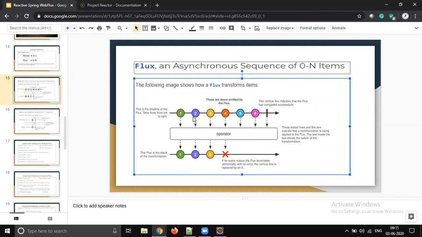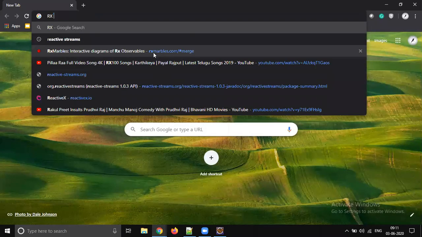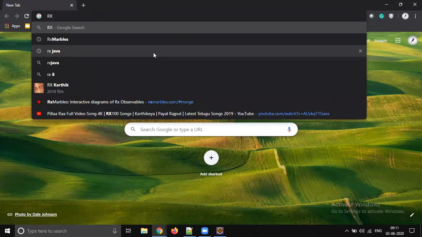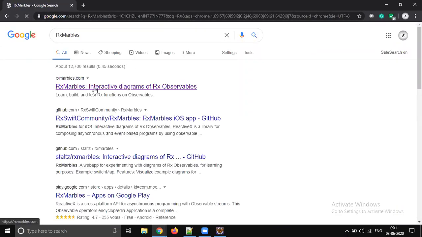For easy learning of these operators, how can we learn them easily? There is one site available, RxMarbles. This is the URL.